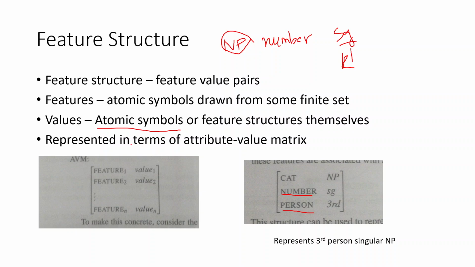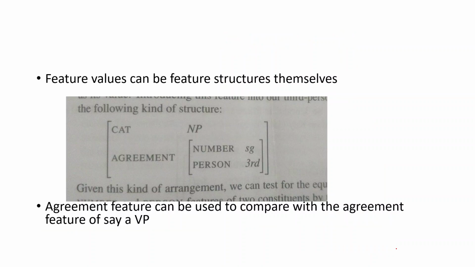And a feature structure is represented as an attribute value matrix. Feature 1, what is its value, and so on. So this is an example. You have a category for this particular feature. It's a noun phrase, and the number feature is singular, and the person feature is third person. So this represents a third person singular noun phrase. This is how features are represented.